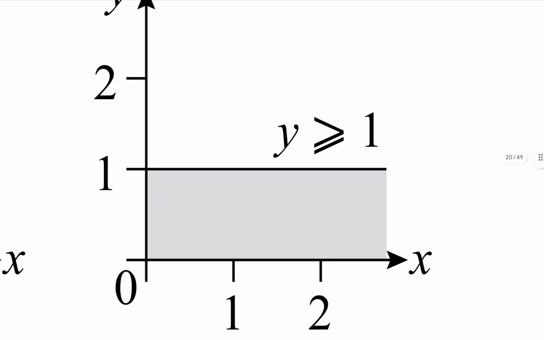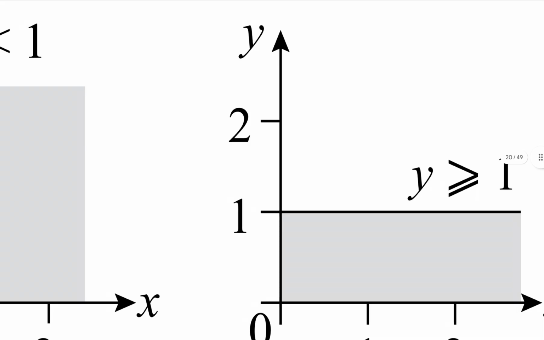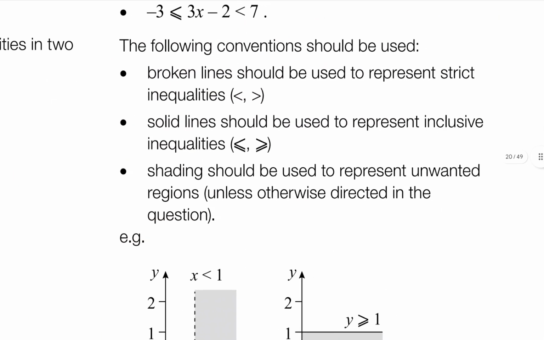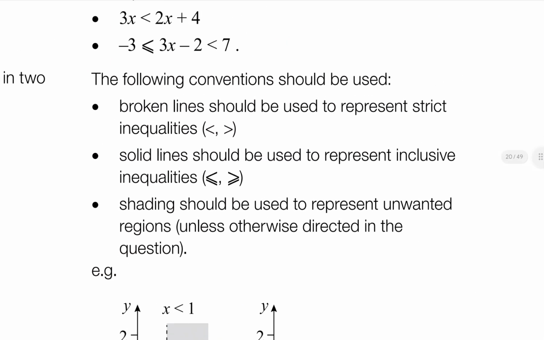Here it is a solid line, so it will represent inclusive. Why does it highlight this? My theory is they did it without specifying before that we will have this notation, but it's great that they are telling us now.